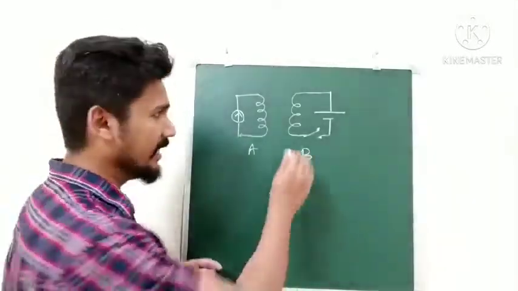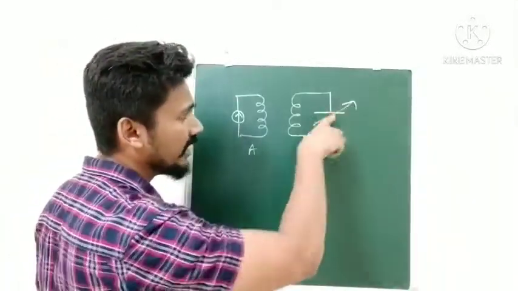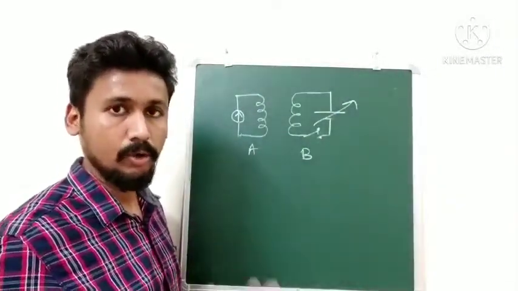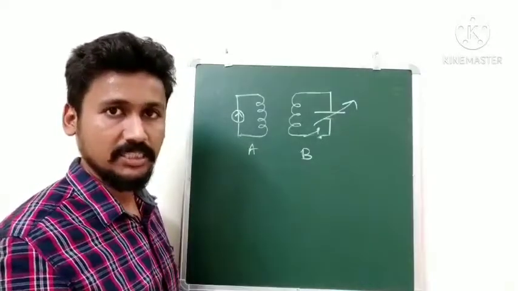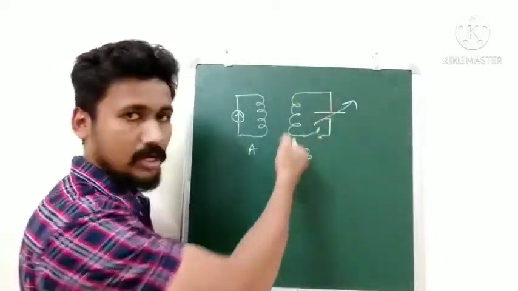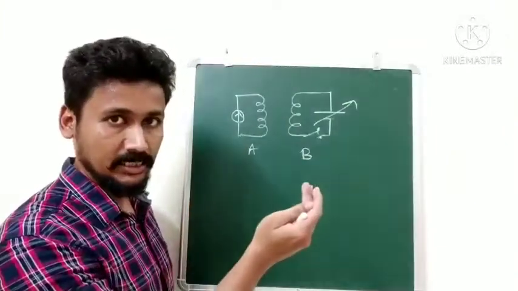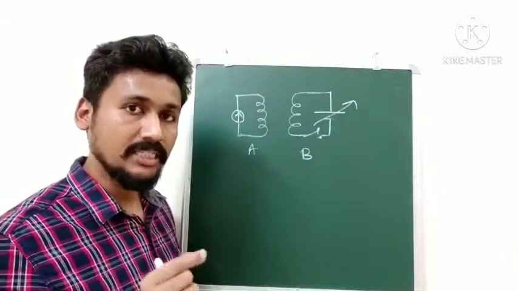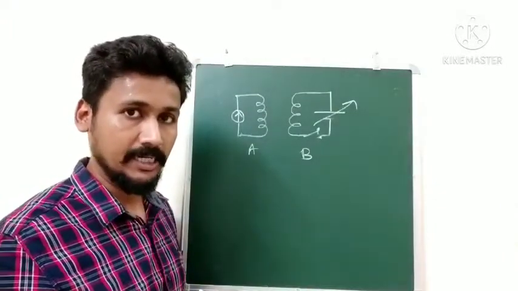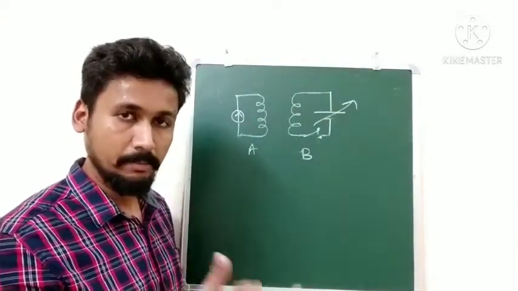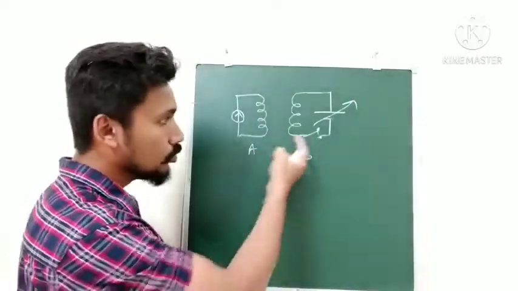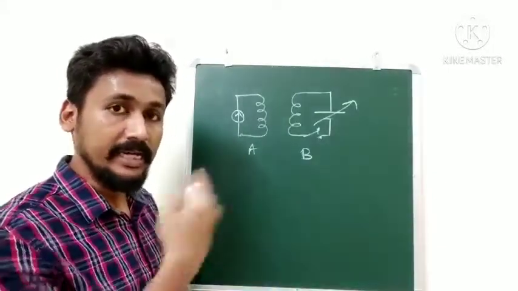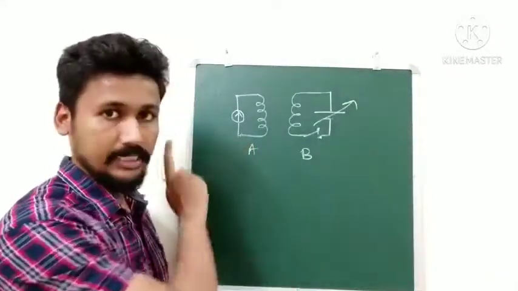Or we can do a simple case where we attach a variable power supply. We can increase or decrease the value of current. I'm sure you know how to do it. We can change the resistance, we can change the voltage. So as the current increases or decreases, again we will be able to see induced current. So this is how you can get electromagnetic induction. Either have a relative motion between the two, or you get two coils like this and have a changing electric current in one coil, which will have an induced EMF, induced current in the other coil.